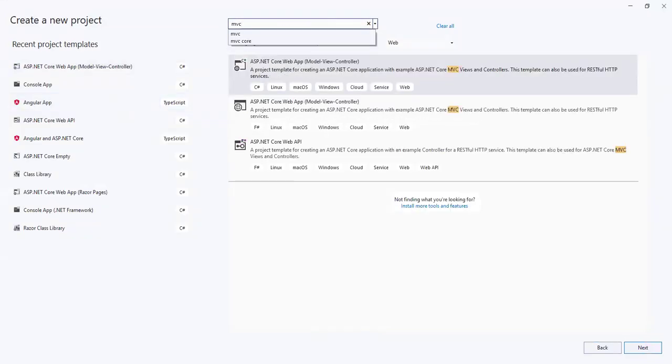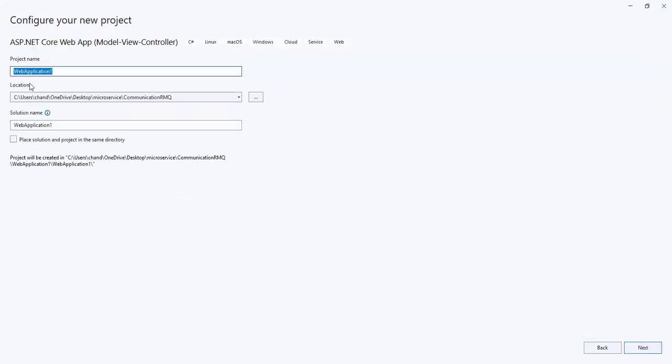MVC. Okay, so we have here Visual Studio. Can you see my screen? Yes. Okay. So here, when you type MVC, we have C sharp and F sharp, there are two. I want to create the application in C sharp, so we select this first. Okay, here it says place solution and project in the same directory.